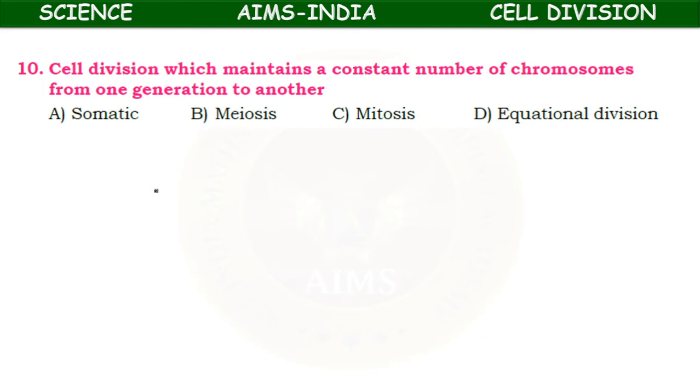Next, cell division which maintains a constant number of chromosomes from one generation to another generation. It is very important to maintain the chromosome number constant in a species. Any change in the number of chromosomes or in the structure of chromosome may lead to some mutations. Here somatic division means mitosis, and equational division is also mitosis only.